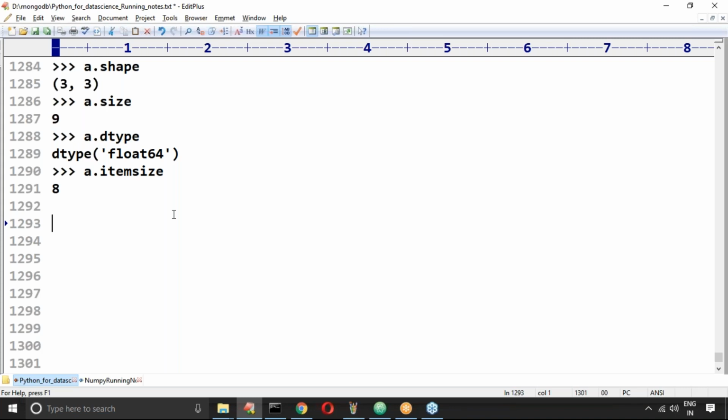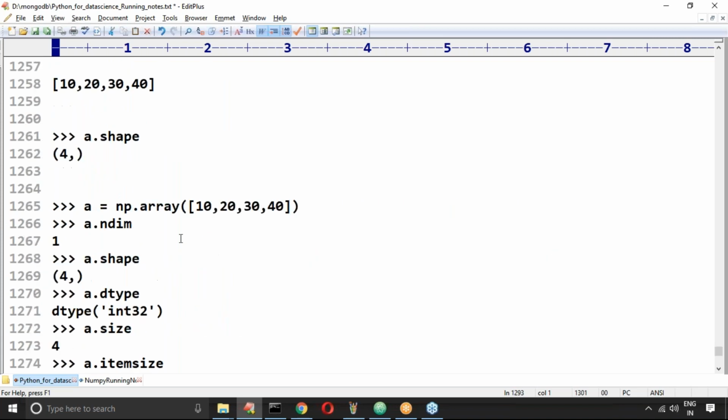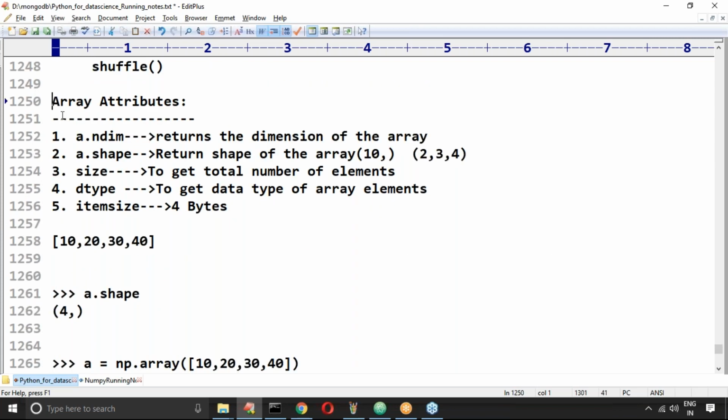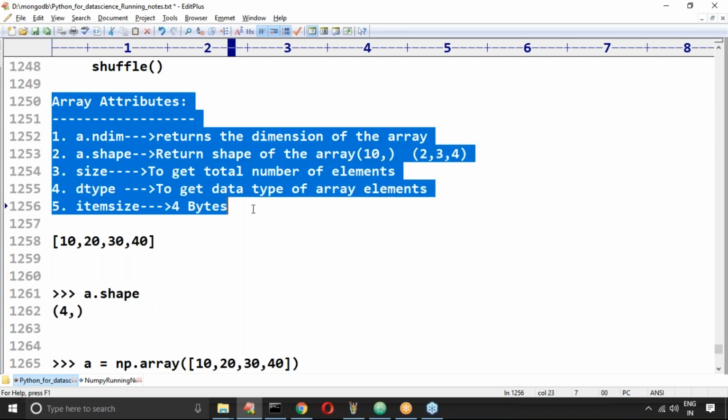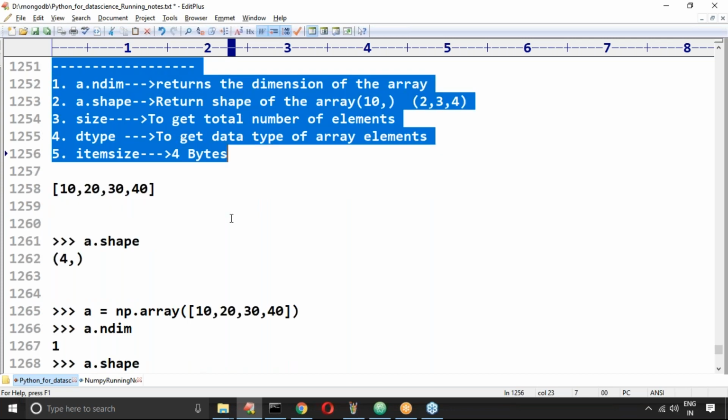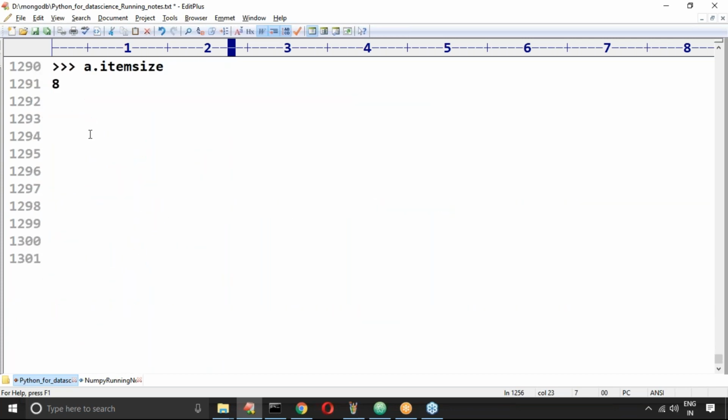I don't think you got any new point from this discussion. Only itemsize maybe we didn't discuss, but except for itemsize, the remaining things we already used multiple times. So I don't think it is a bigger difficulty, because everything is covered.